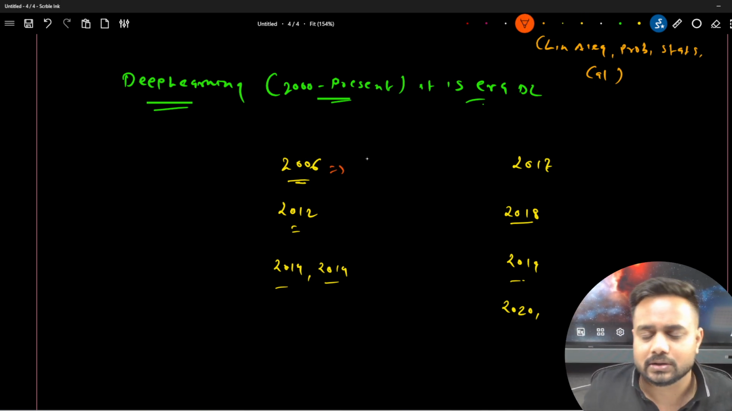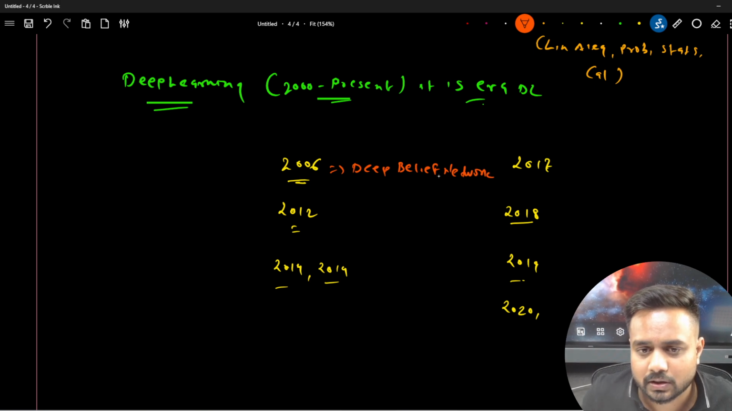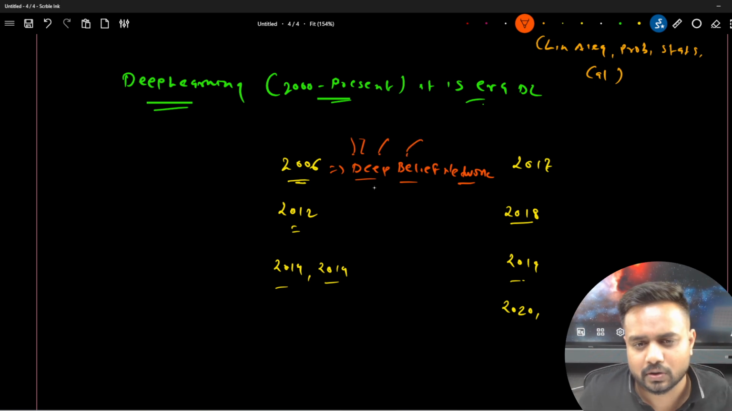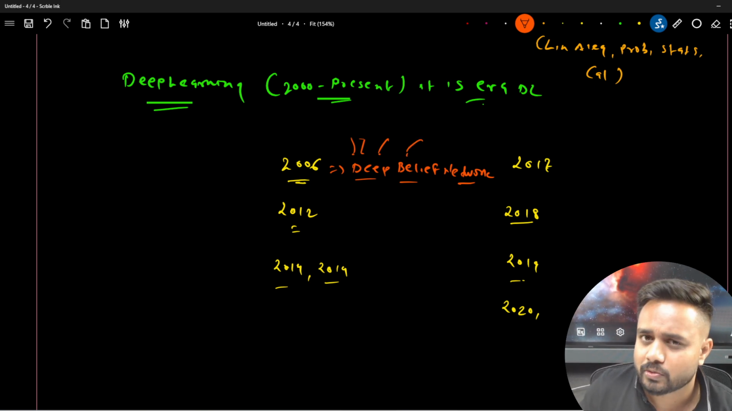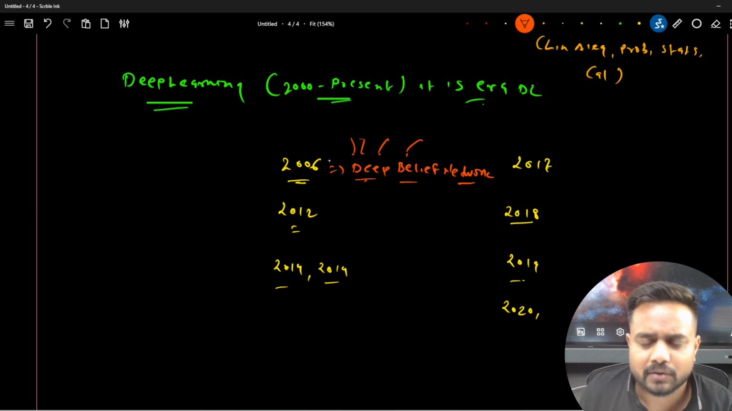In 2006, they created the first deep neural network, which was the deep belief network. This was a very deep network which was processing a lot of data in a single shot, and it was giving good accuracy as well. And here they were using an unsupervised technique also. You can simply search about deep belief network and read the detail about it. I'm not going into the detail of the different achievements of deep learning, I'm just giving you the overview over here.